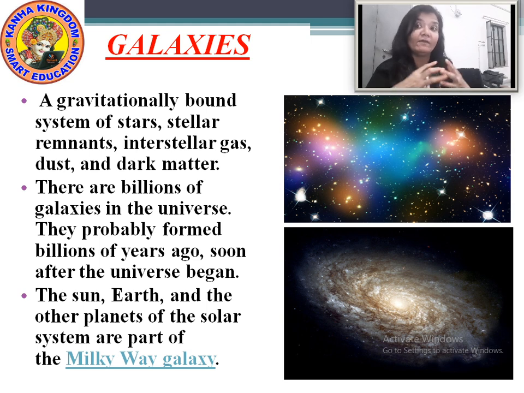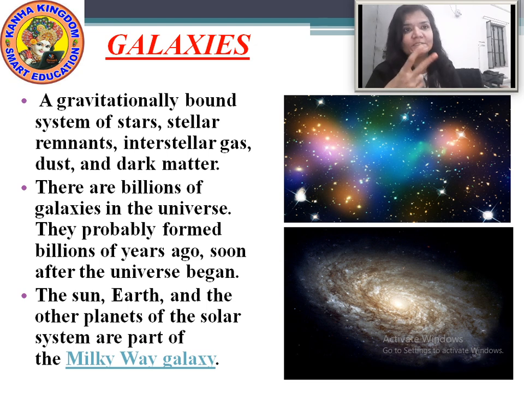Universe means everything. The planets, the sun, the moon, everything is included in this universe. The galaxies, the Milky Way, all come in the universe. The earth, the sun and the other planets or the solar system are part of the Milky Way galaxy.